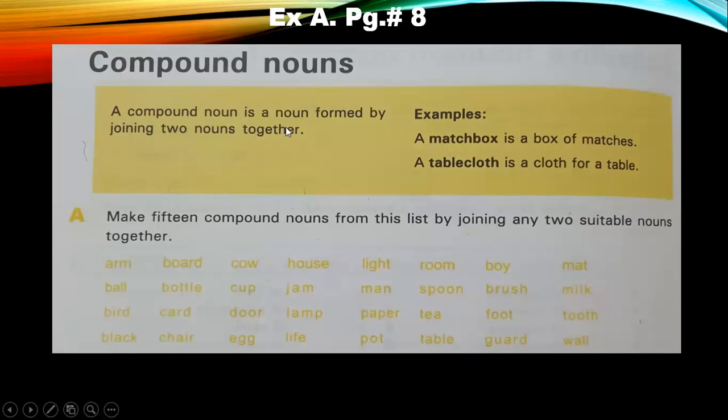A compound noun is a noun formed by joining two nouns together. Example, a matchbox is a box of matches. Or we have a tablecloth is a cloth for the table here, right?